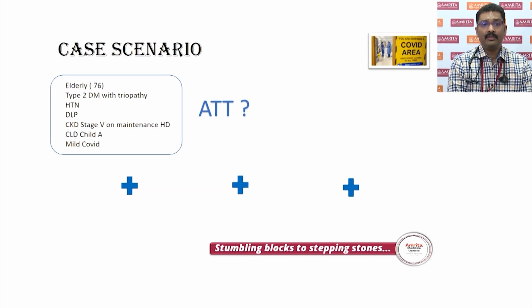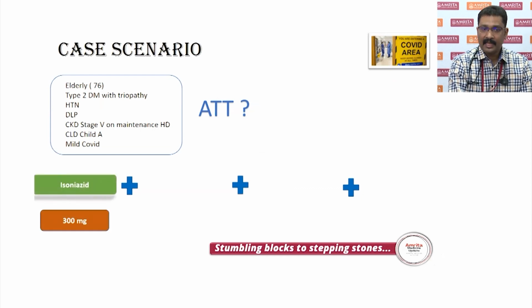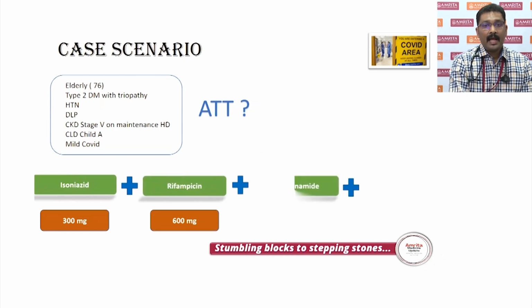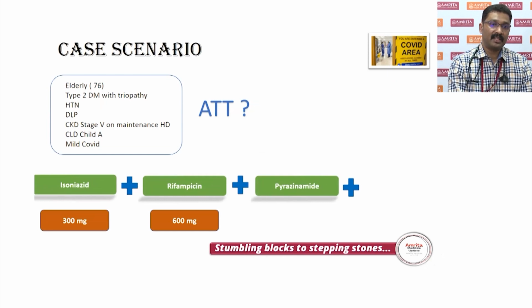Coming back to the case scenario, this is a profile that we have already looked at. Now, how will you start ATT? It's very clear that isoniazid is definitely required in the standard dose. Rifampicin is required in the standard dose itself. Pyrazinamide, now, this is a little confusing. Though it's Child A cirrhosis, probably pyrazinamide can be given as an alternate-day regimen, even though it is CKD5. But having taken that expert opinion that in elderly people, along with diabetics and others, it's better to avoid pyrazinamide, especially in a patient having Child A cirrhosis, I would choose levofloxacin.